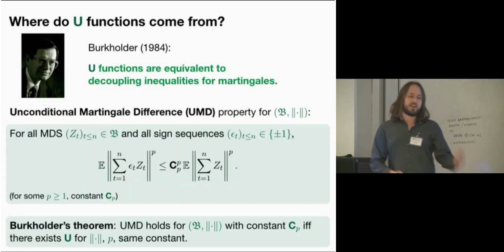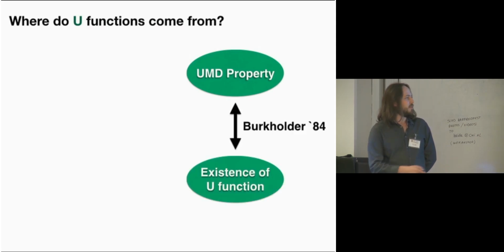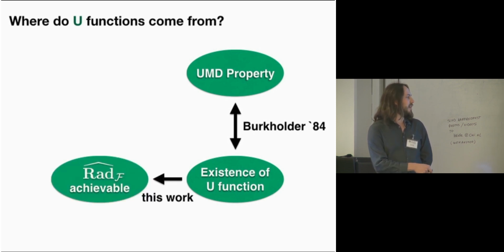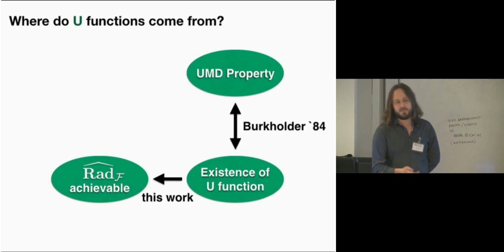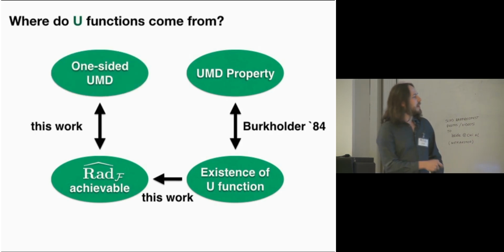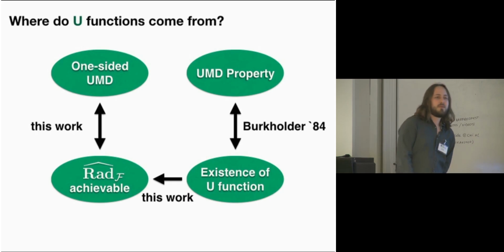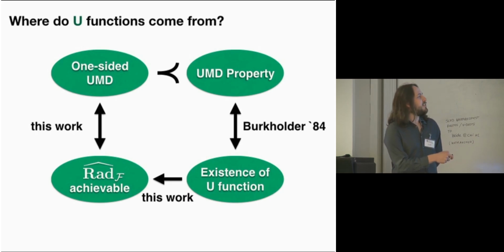So to recap the characterization we have now, we start off with the UMD property, and via Burkholder we have that UMD holds if and only if there exists a U function. But we just showed that existence of a U function implies achievability of this Rademacher regret bound. We further show in this work that achievability of this Rademacher regret bound is actually equivalent to a related decoupling inequality called a one-sided UMD inequality. But unfortunately, this is strictly weaker than the UMD property. So technically there's a small gap between these properties.